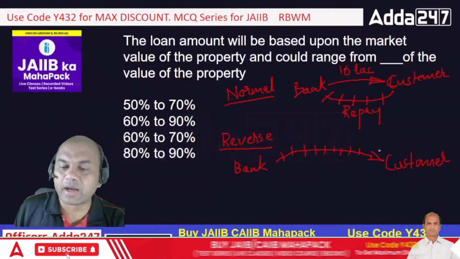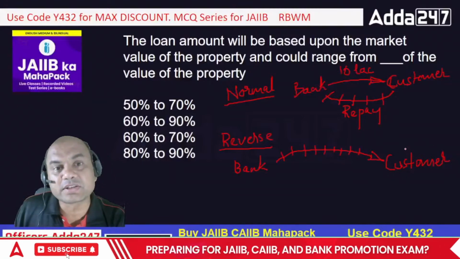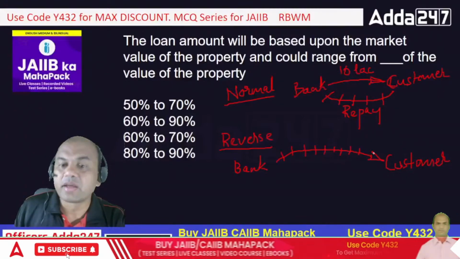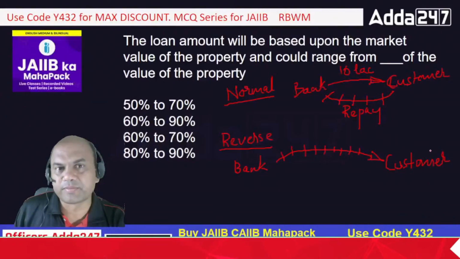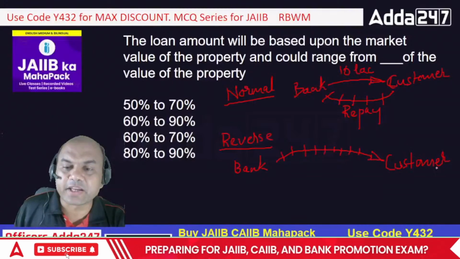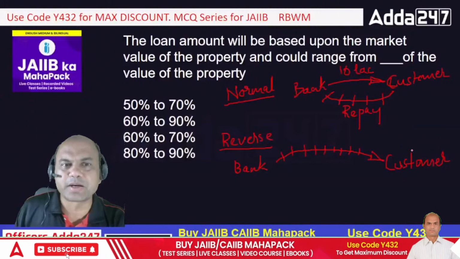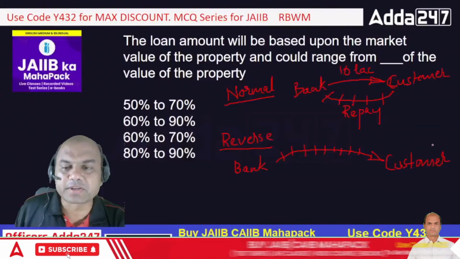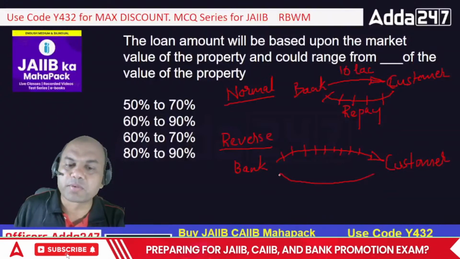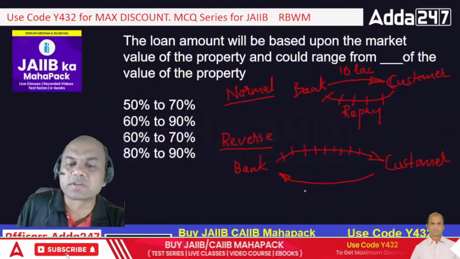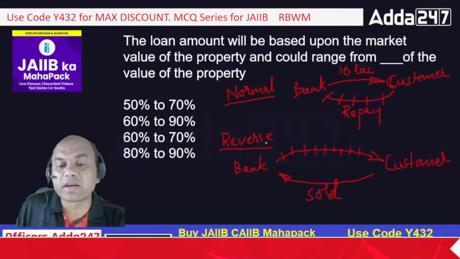The point over here is that the customer will have his or her own property in which he or she is living. That is important. And how will the customer repay that? The customer won't repay it. Generally it's a joint loan with husband and wife. Once both of them expire, the property is sold and the bank recovers the loan. So this is the way reverse mortgage works.